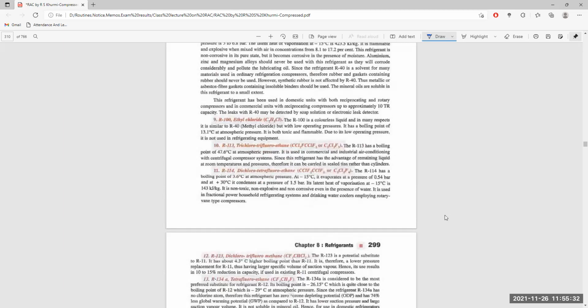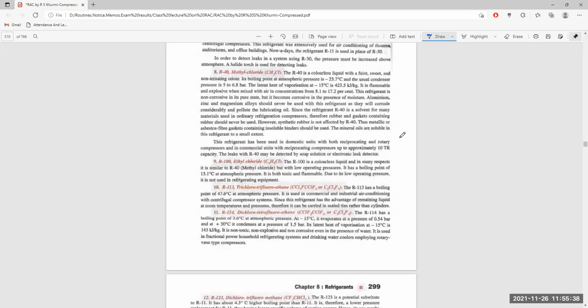R160, ethyl chloride, C2H5Cl. This R160 is a colorless liquid and in many respects is similar to R40 methyl chloride, but with lower operating pressures. It has a boiling point of 13.1 degrees centigrade at atmospheric pressure. It is both toxic and flammable. So due to this low operating pressure, it is not used in refrigeration equipment.